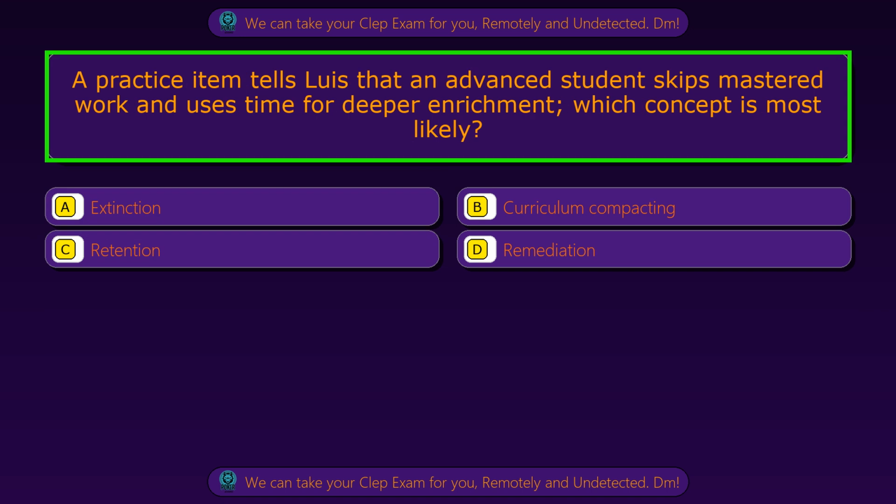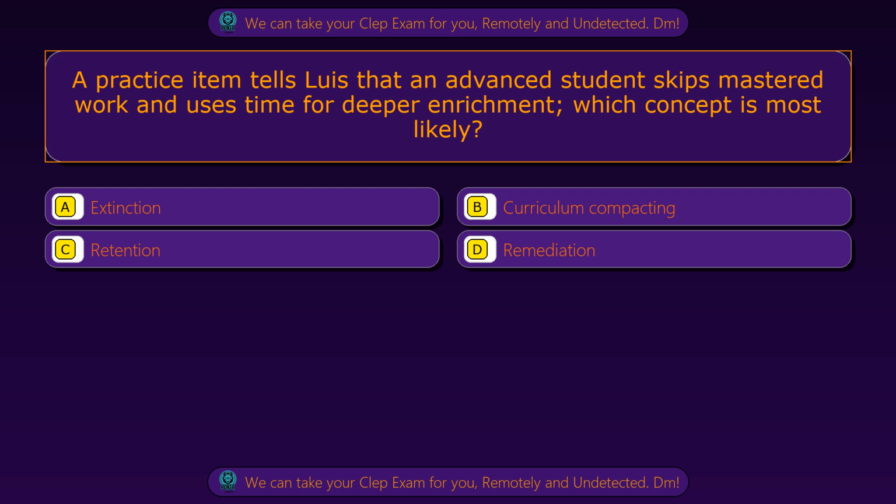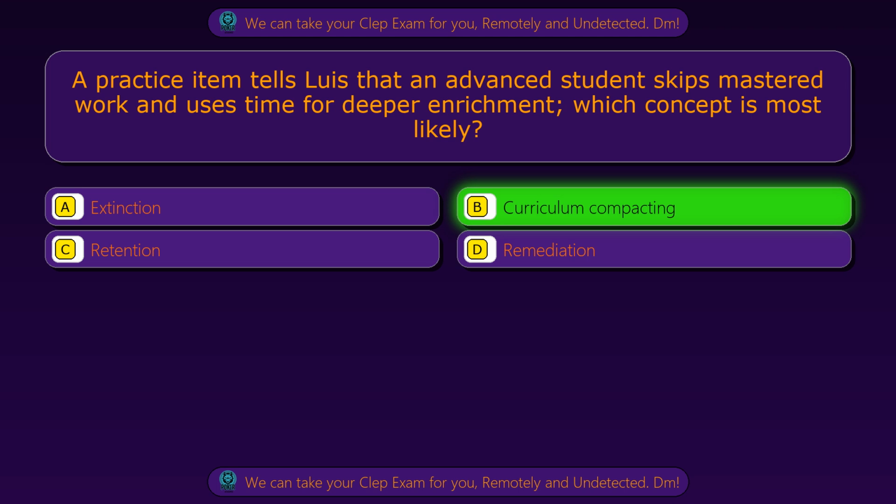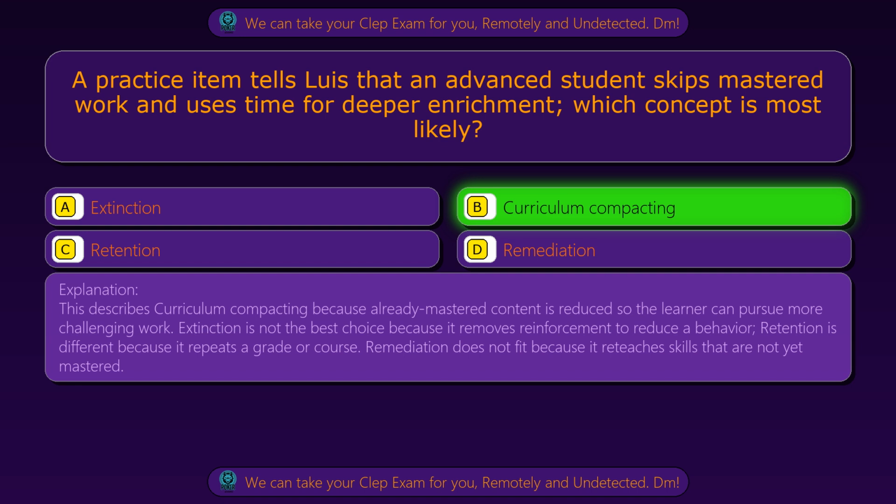Question 68. A practice item tells Luis that an advanced student skips mastered work and uses time for deeper enrichment. Which concept is most likely? Option A, extinction. Option B, curriculum compacting. Option C, retention. Option D, remediation. The correct answer is option B, curriculum compacting. This describes curriculum compacting because already mastered content is reduced so the learner can pursue more challenging work.